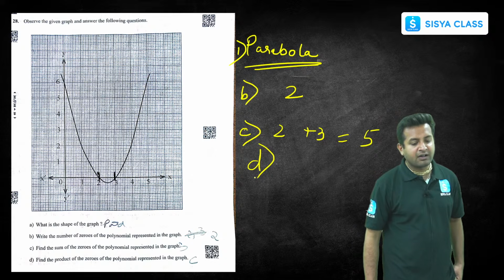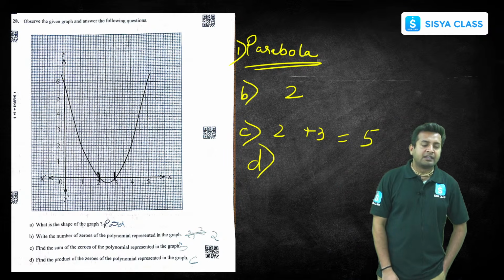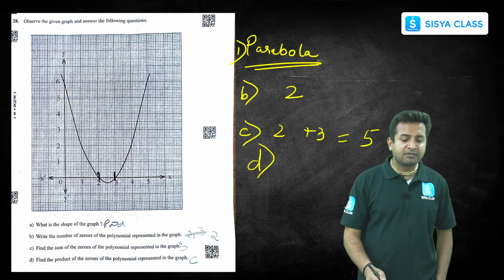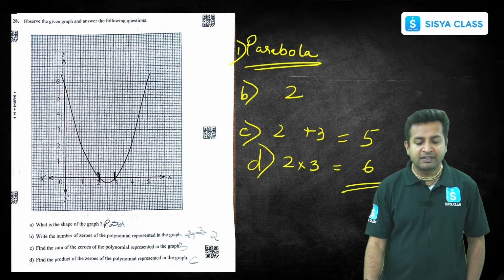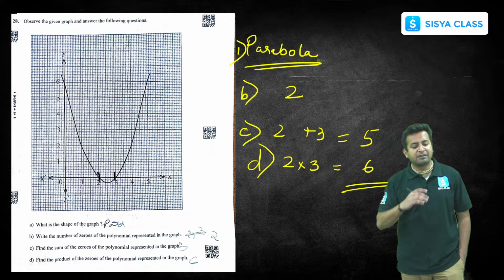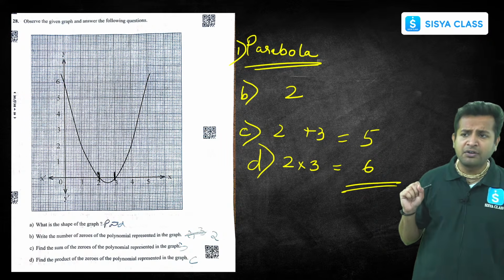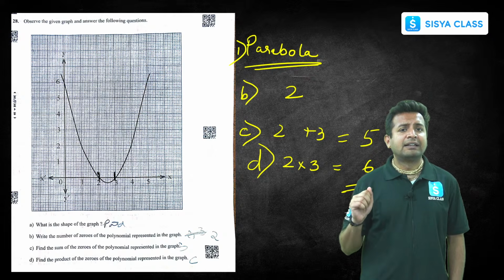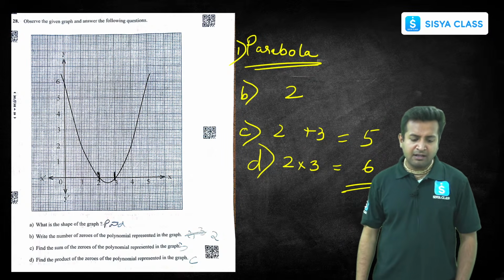So now what about D? Find the product of zeros of the polynomial represented in the graph. The zeros are 2 and 3. Multiply 2 into 3, we get 6 and that's it. Very, very simple question, right? Easily you all got 2 marks. You don't have to think much about anything. Simple, easy peasy, right? Okay then.